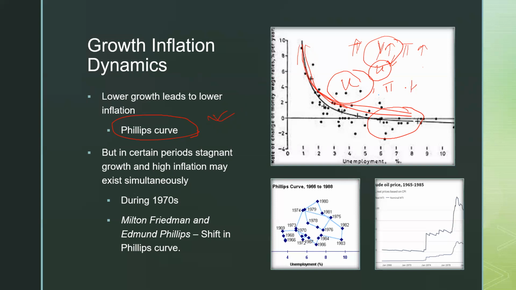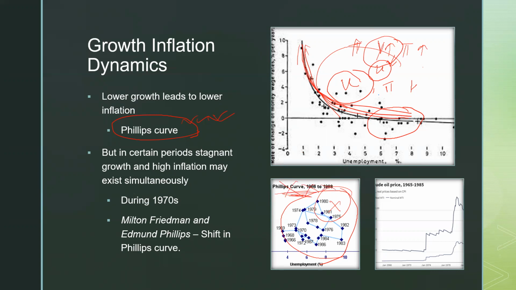They have never explained what stagflation is. Stagflation is just the reverse of it, right? High inflation, but high unemployment also. So they have not discussed it. But in certain periods, this negative relationship between the Phillips curve and unemployment did not hold. For example, you see what happened in the US during the 1970s. Do you think this type of negative relationship is happening here? No, it's not happening. So the Phillips curve is not holding here.